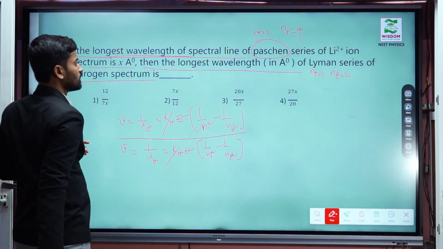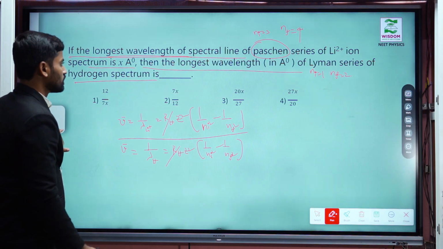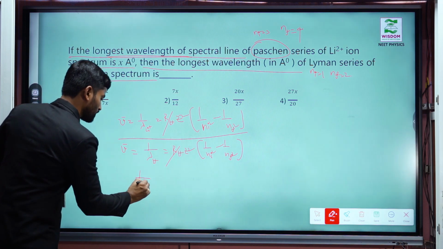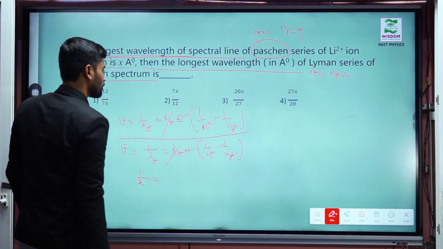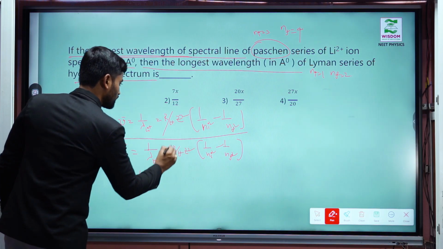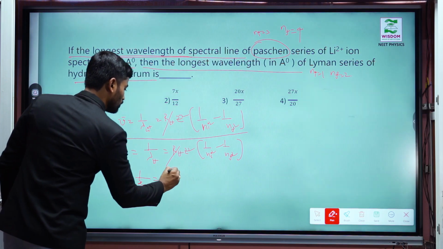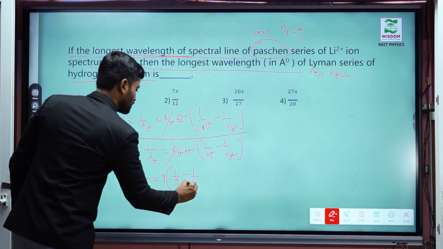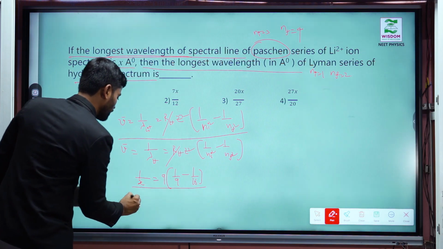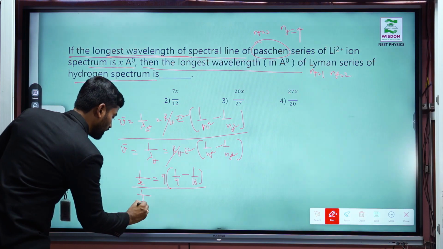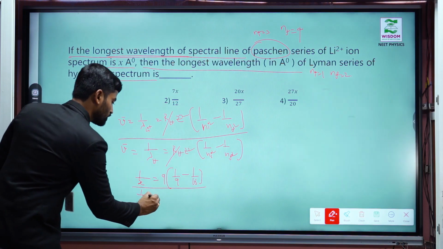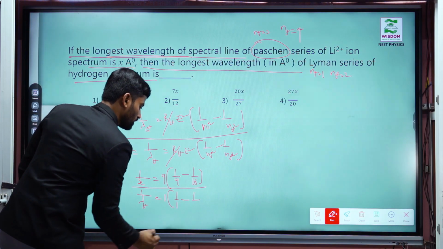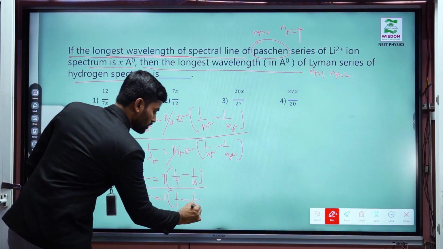Longest wavelength of the lithium plus ion, Paschen series, is x angstroms, so 1 by x angstroms equals the lithium atomic number 3, then 3 threes are 9, into 1 by 3 square, which is 9, minus 1 by 4 square, which is 16, divided by 1 by the longest wavelength of hydrogen, which equals 1 square, that is 1, then 1 by 1 minus 1 by 4 will come.